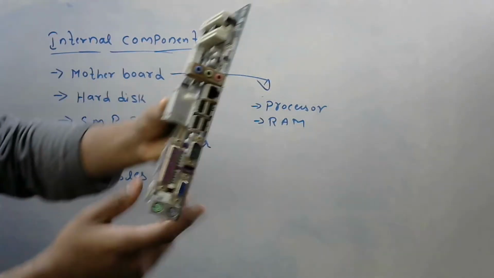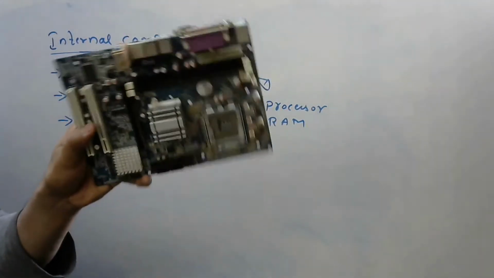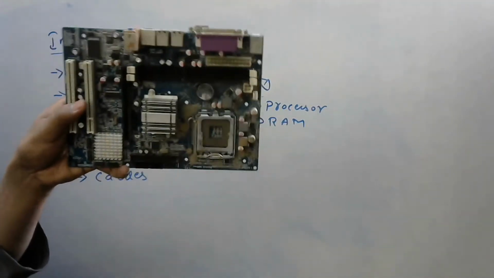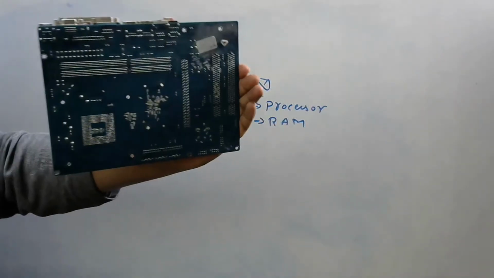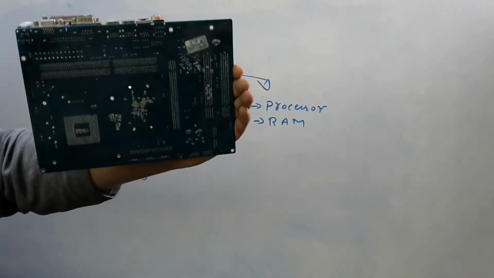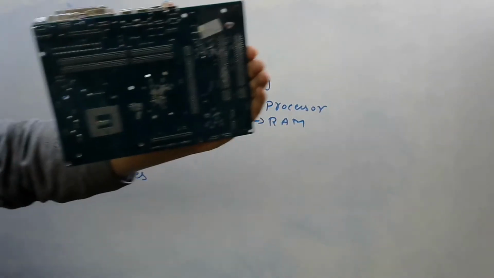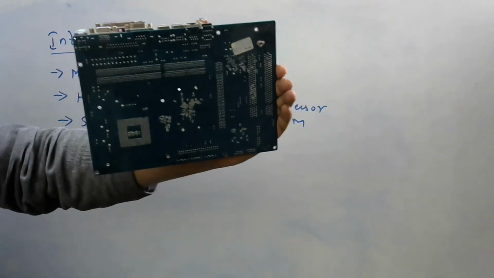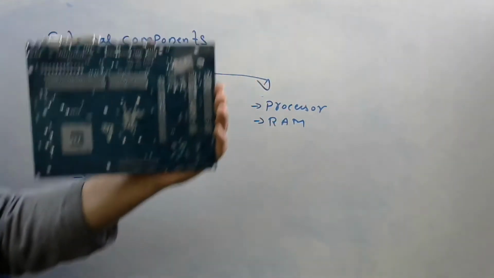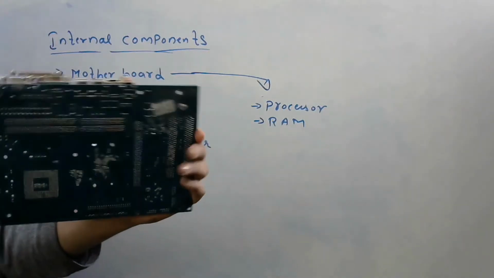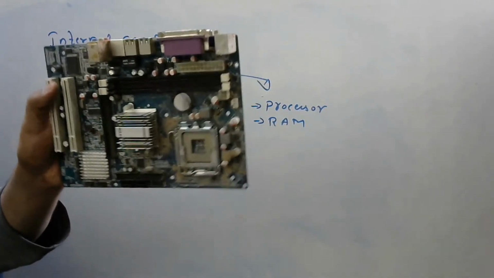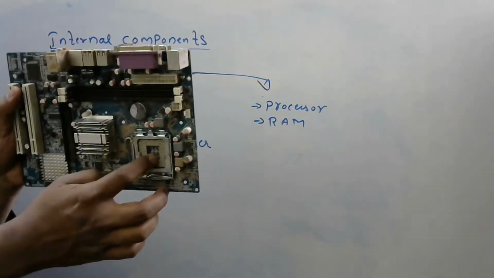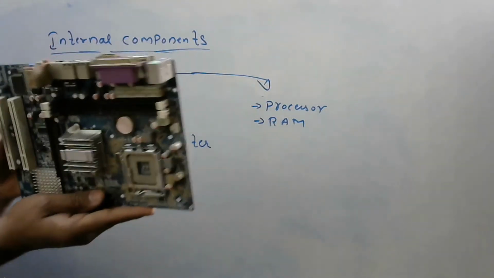This is the motherboard, a PCB, printed circuit board, where all the transistors and capacitors are arranged like this.